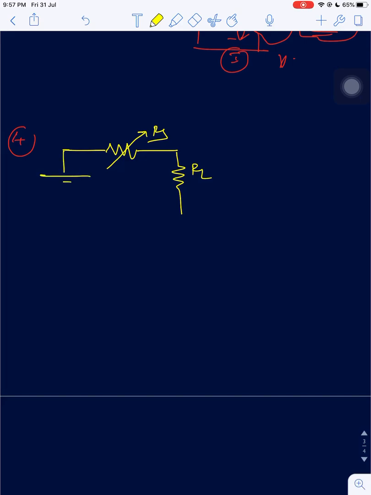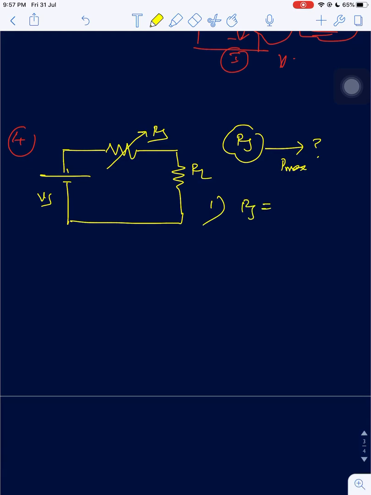Okay, now I will give you a special case. We have RS, RL, VTH. RS or VS, for time being you can say it is VS. Now for what value of RS is maximum power transferred? Pmax is transferred. Question: what is the value of RS? The first option is RS equal to RL. Second option is RS equal to 0. Third option is RS equal to 4. Fourth option is none of the above.